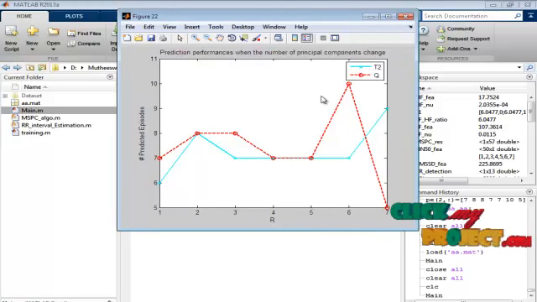Finally, we analyze the prediction performance when the number of principal components changes. By varying the number of principal components, we analyze the predicted episodes between T2 and Q. Finally, we calculate the prediction of epileptic seizures in our EEG signal.